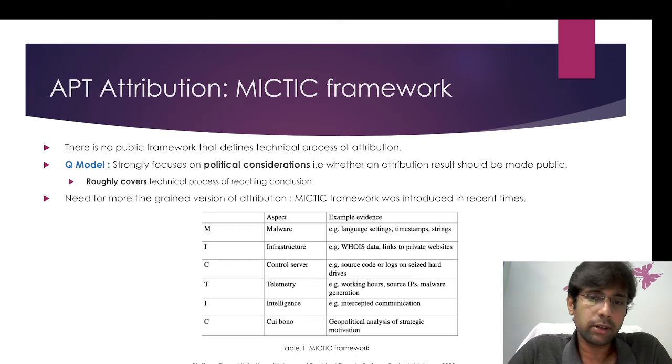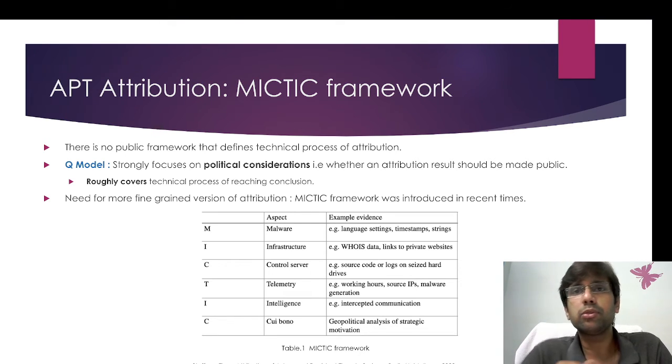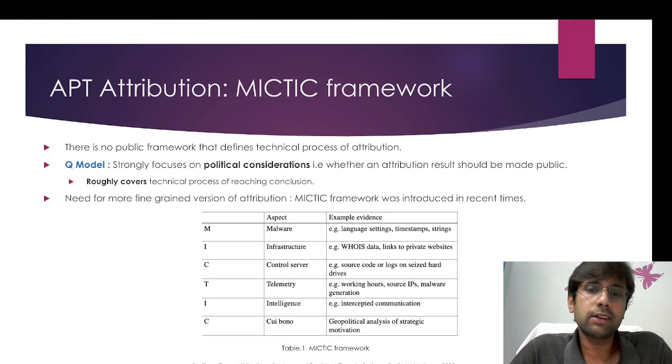And coming to the third one, control servers. Getting access to control servers typically needs law enforcement involvement. In this aspect they cover the source code of the malware and the logs collected from the victim network, and they go and seize the hard disks of the victim networks or victim machines and then analyze them, but it needs the approval of law enforcement agencies. So there is a dedicated team working in this aspect.